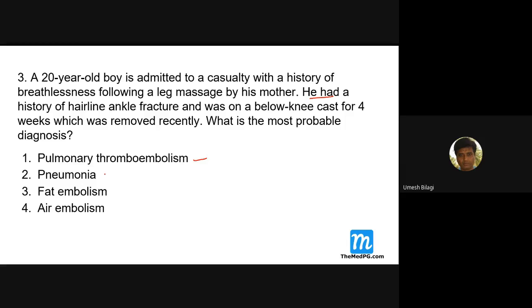I will not take this as pneumonia because there's no fever. Fat embolism, as I said, is not there, and there's nothing for air embolism. I'll discuss air embolism now, briefly.